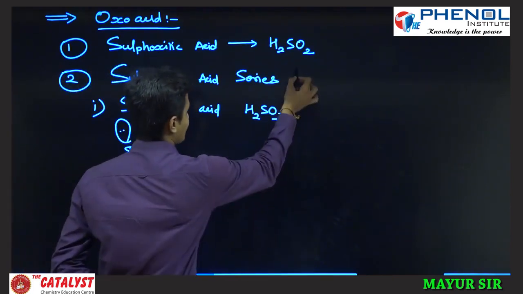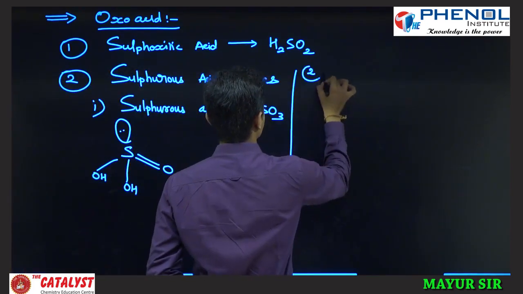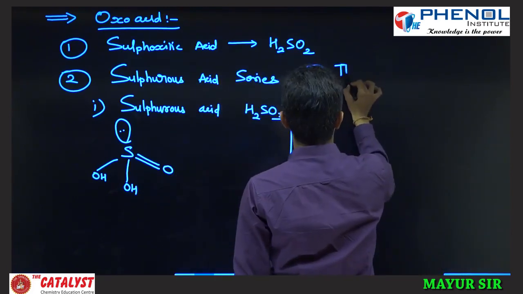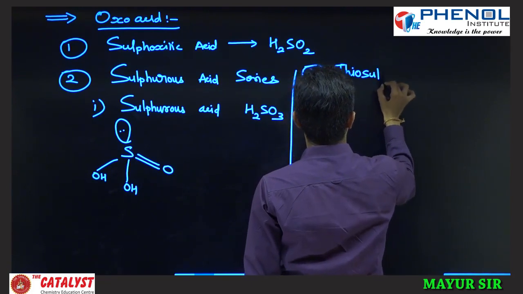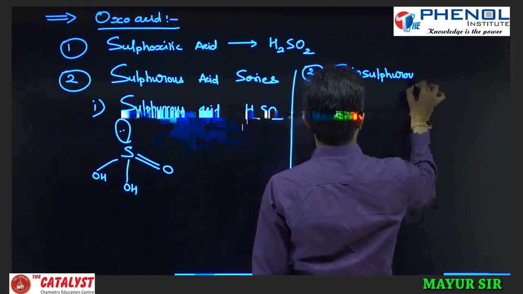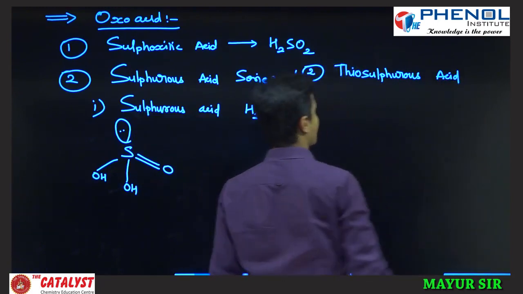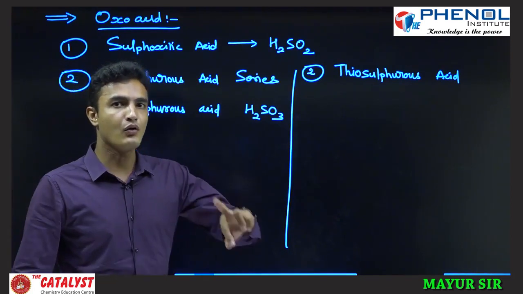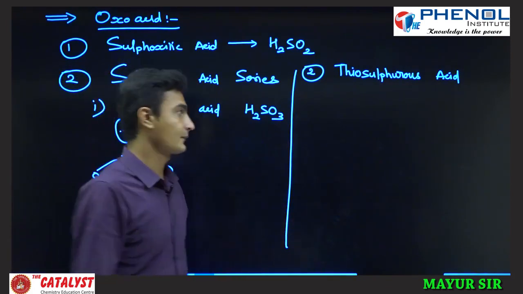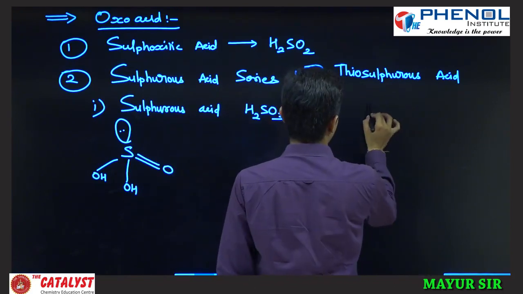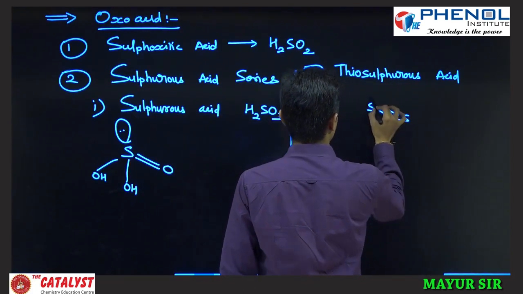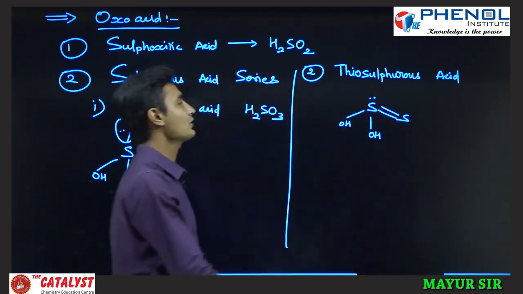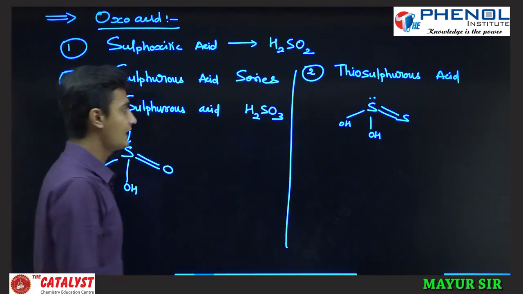The second acid is thiosulfurous acid. What do you do for this? You just replace S double bond O with S double bond S. The structure is the same, with one lone pair, OH, and OH. So this is called thiosulfurous acid. Easy or not? Yes, it is easy.